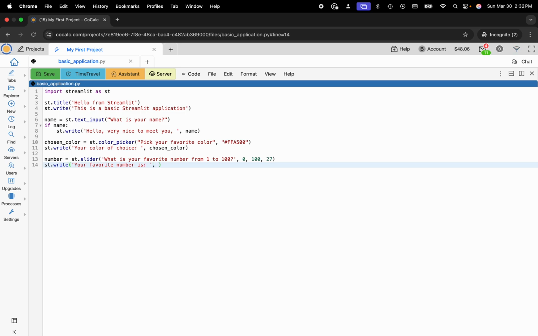Okay. And now we'll do a date selector and a time selector, and I think that'll probably be good for an example.